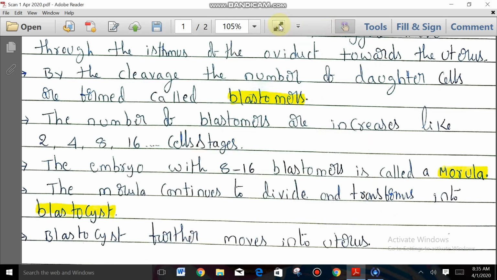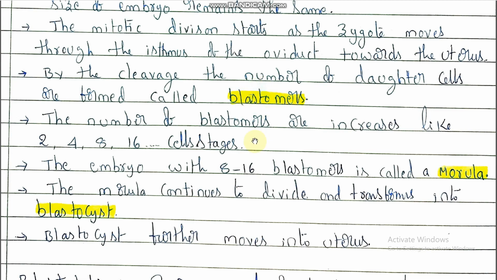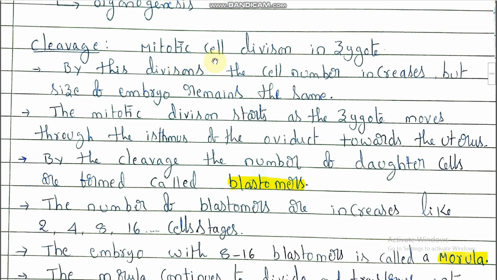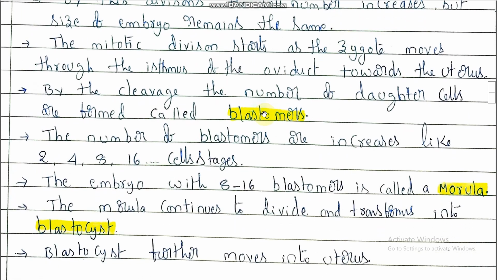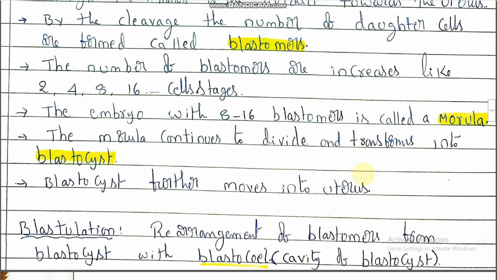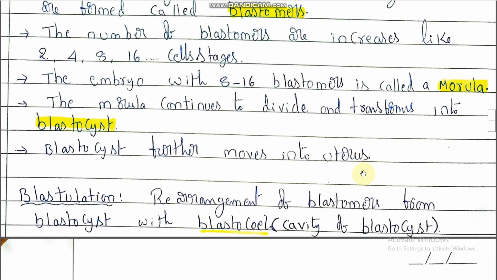So what is meant by cleavage? The mitotic cell divisions in the zygote. What is meant by blastomeres? The daughter cells formed by cleavage. And what is a morula? The embryonic stage with 8 to 16 blastomeres.